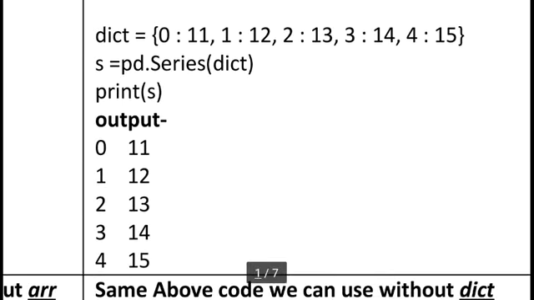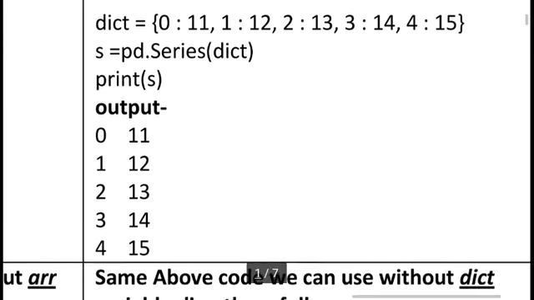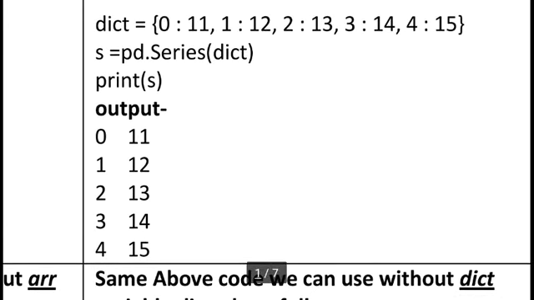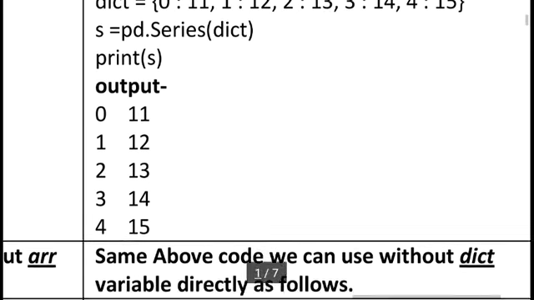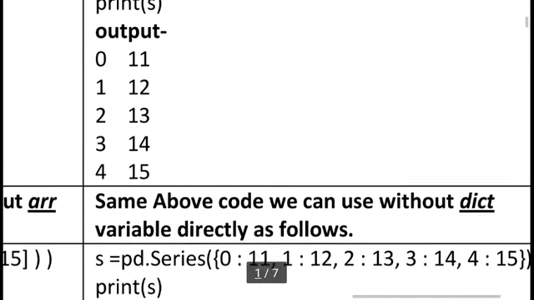So here I am using pd.series with dict in brackets, and we will print the same result: 0, 11, 1, 12, 13, 14 and 15. So we can also use the dictionary concept, but always keep the structure of a dictionary in mind: key then value, key then value. Then we can convert this dictionary into a pandas series. This code we can use without the dict variable, directly. We can reduce one statement.